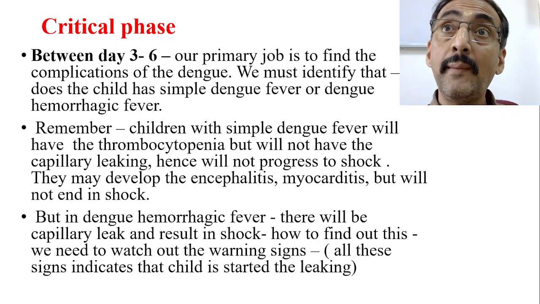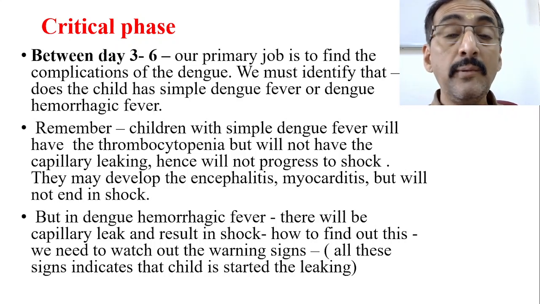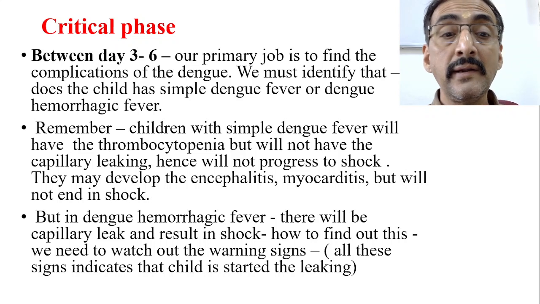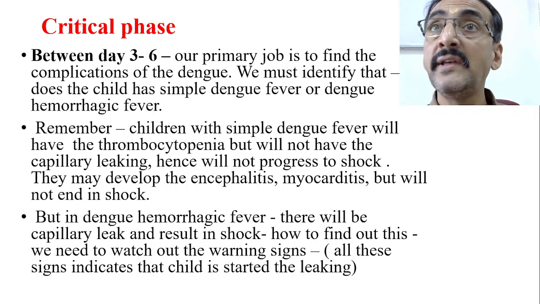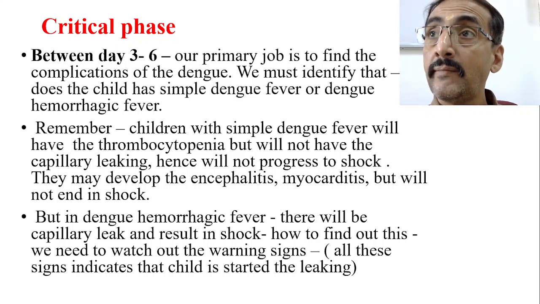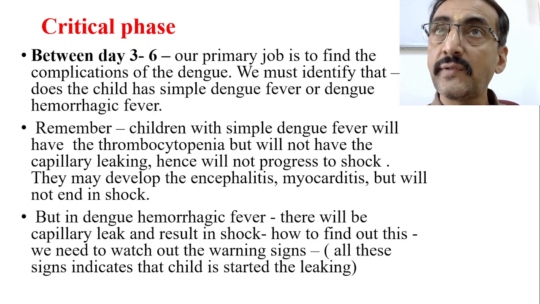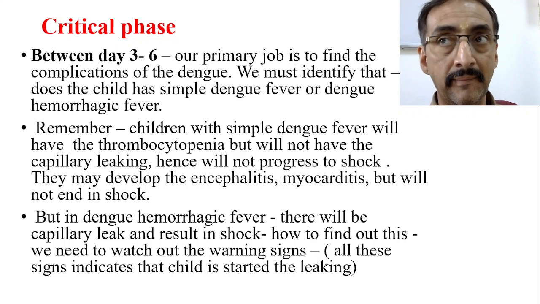But in dengue hemorrhagic fever, in the critical phase, there will be capillary leak and more blood and fluid is going out, and they find their own way into the extracellular space and reach the third space. There may be pleural effusion, pericardial effusion, peritoneal ascites. Okay, it leads to so many warning signs because of the compression and all that. So all these signs indicate that the child has started leaking.